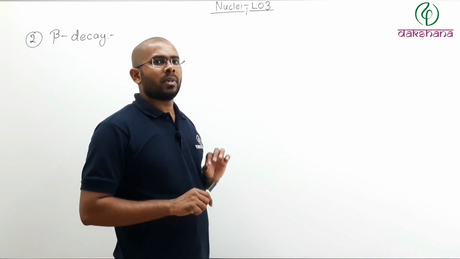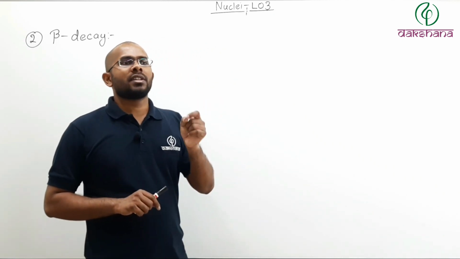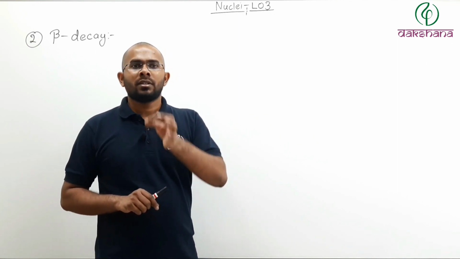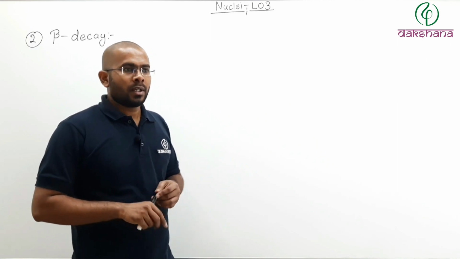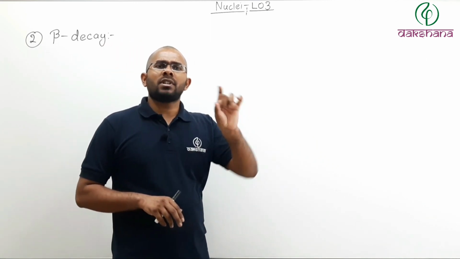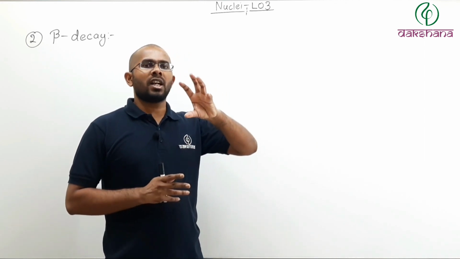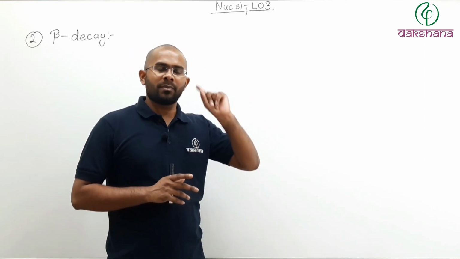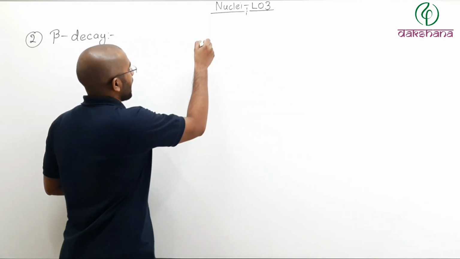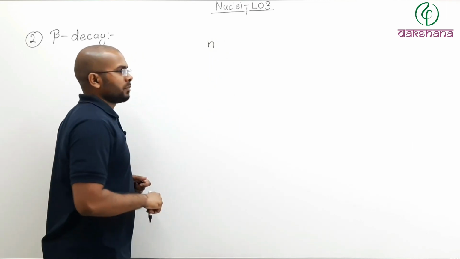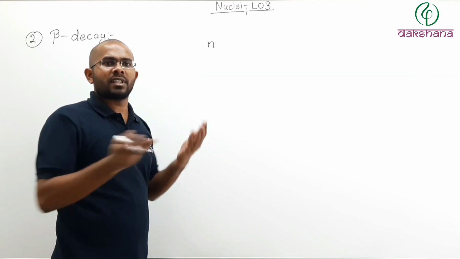That is what, if you remember, in case of a beta minus decay, a neutron was changing itself into a proton plus an electron plus an antineutrino. Now what if I have a free neutron? Free neutron means that neutron is not part of the nucleus. Remember, beta minus decay takes place inside the nucleus. And if I have a free neutron, meaning it is free from any nucleus, it is not any nucleus part.